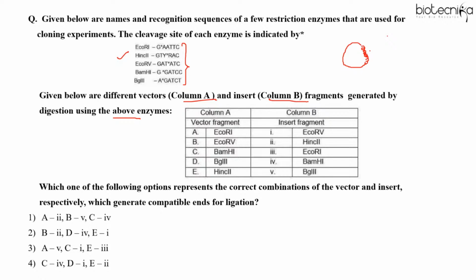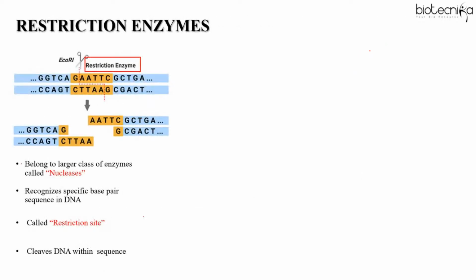Option B. Okay. So basically, this question is about restriction enzymes, right? The concept here is, like I'm sure you know, that restriction enzymes, also called restriction endonucleases or molecular scissors, are so important in gene cloning and recombinant DNA technology because they don't cut randomly.